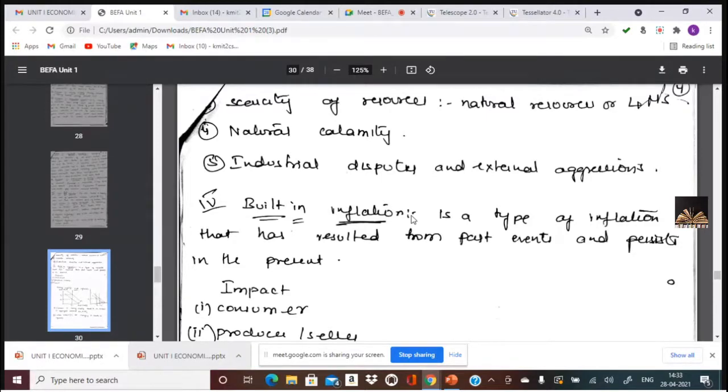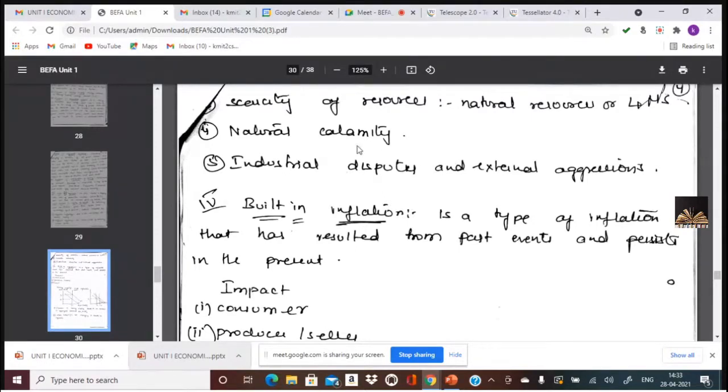Now we don't have many industries, nor industrial disputes. Why? Because everything is now systematic as per the law. External aggressions might be, for example, in the year 2009, the Telangana agitation, which lasted till 2012, isn't it? So that can be taken as an external aggression.